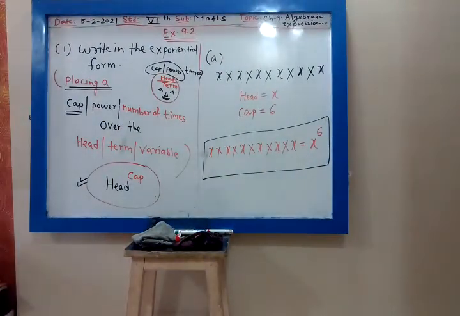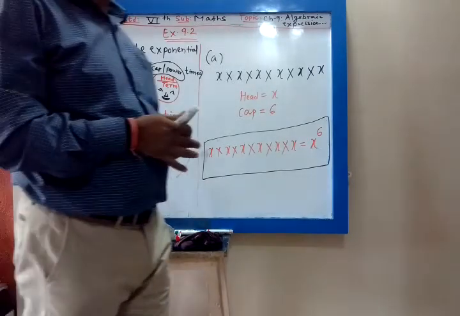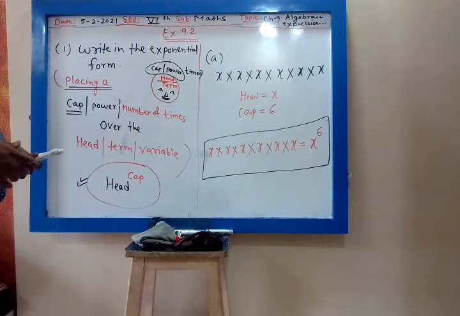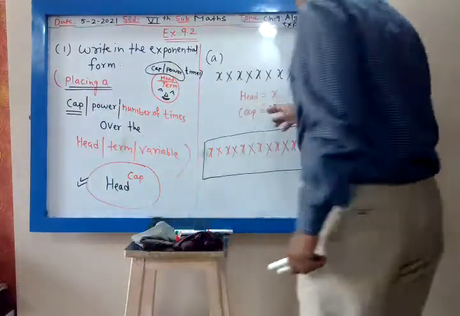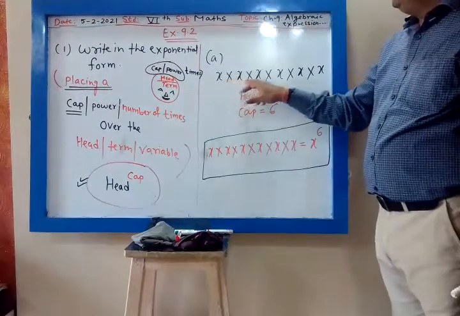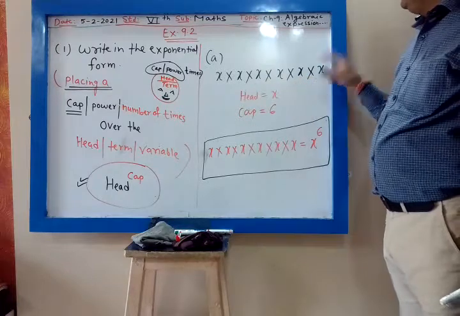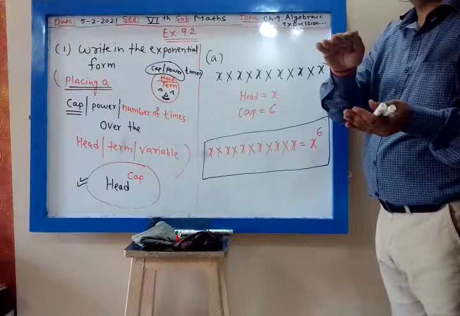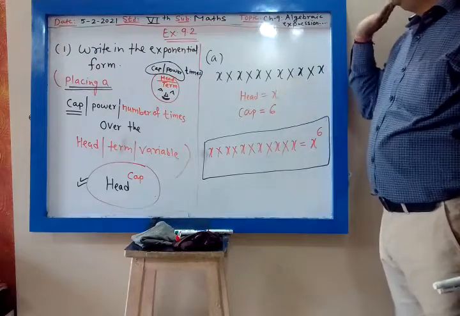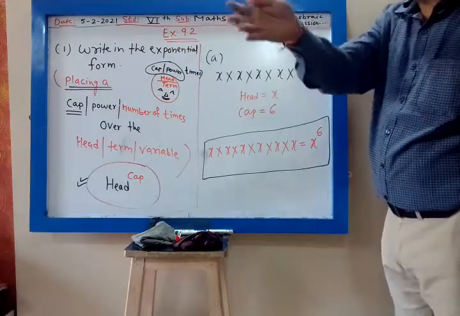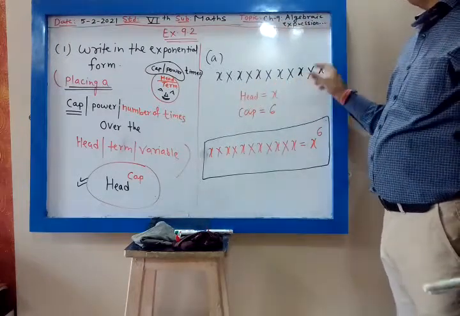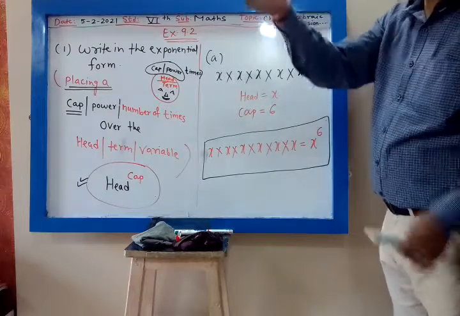Let me explain. x into x into x into x into x into x. My head is the variable x. Now x is multiplied how many times? 6 times. 1, 2, 3, 4, 5, 6. So my cap will be 6.